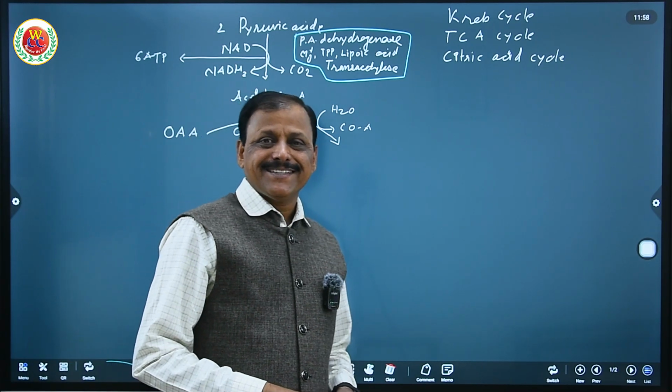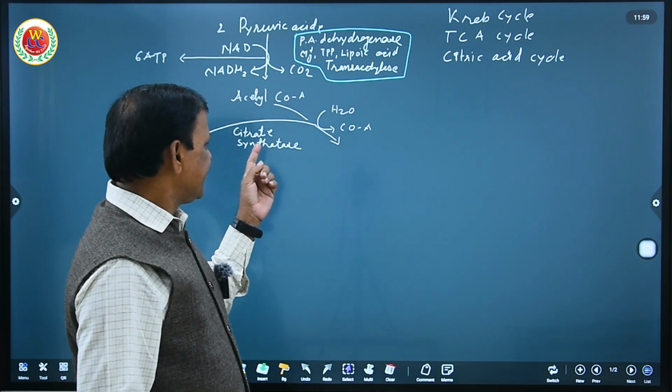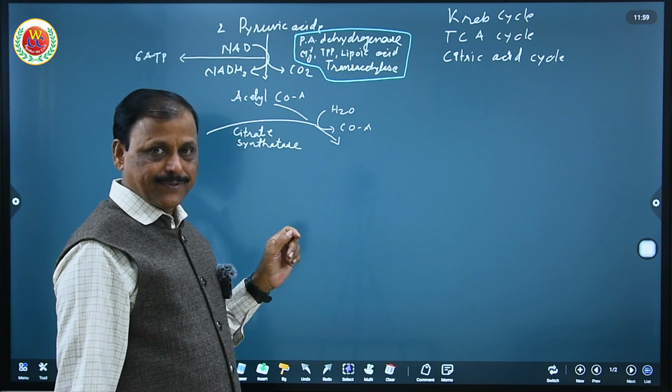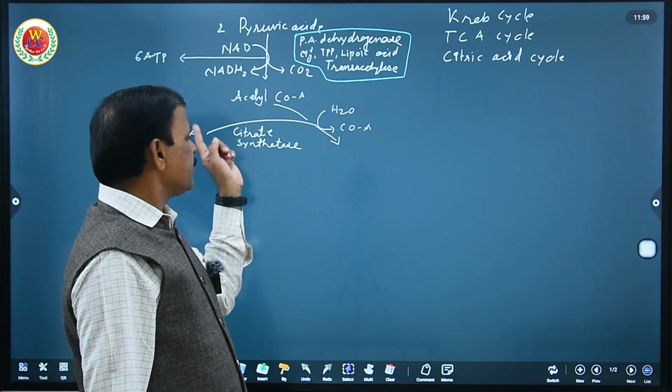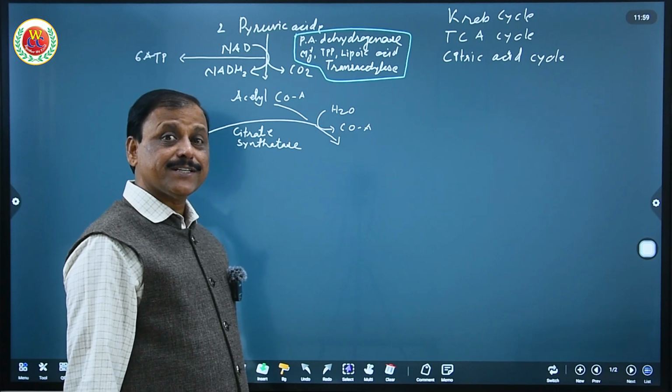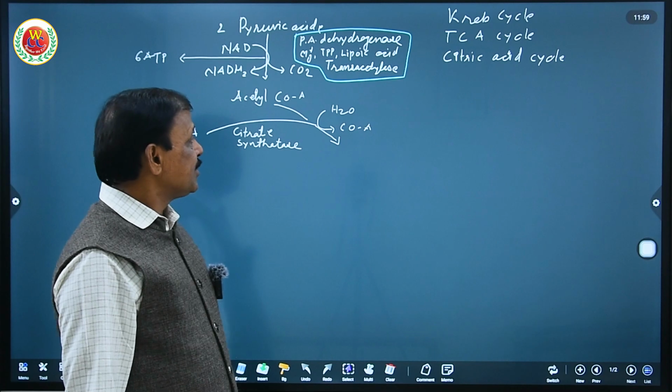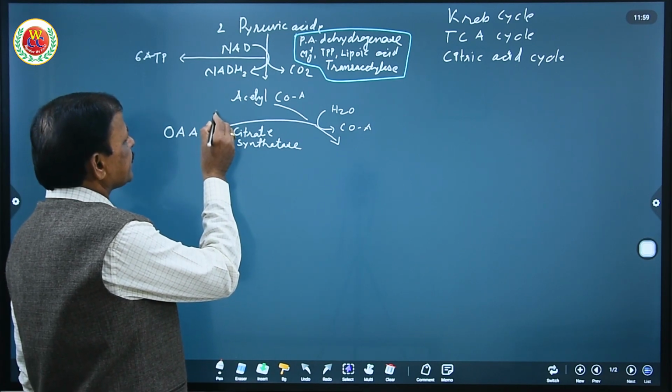Remember these enzymes, because a question can be asked in NEET: which of the following enzymes catalyzes the condensation process of acetyl CoA with oxaloacetic acid? Remember, the Krebs cycle begins with condensation. This is very important.